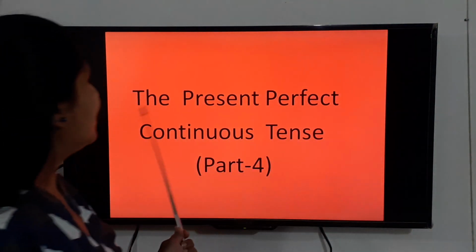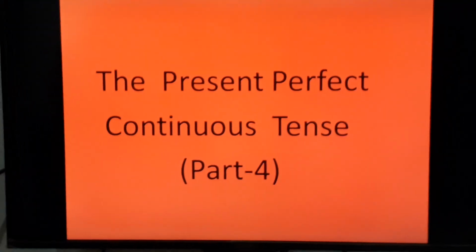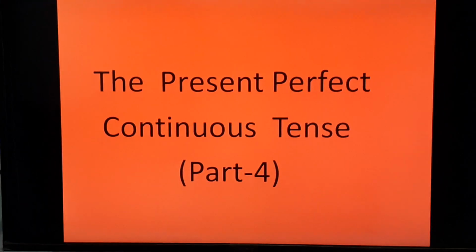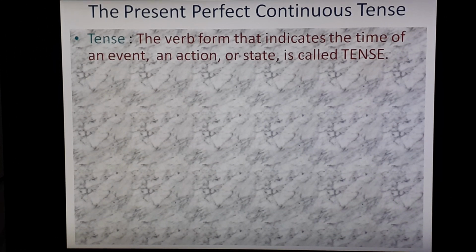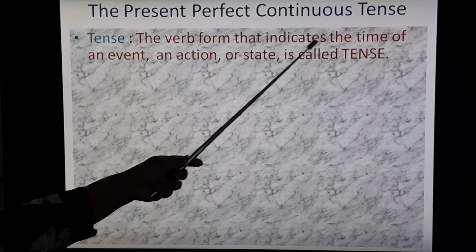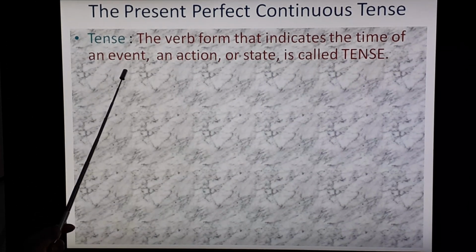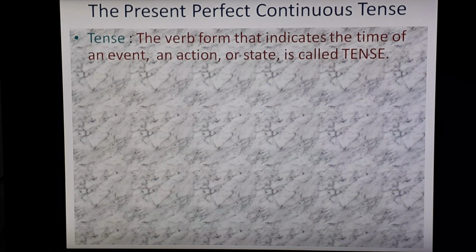This is the series of tenses. We have already completed 3 tenses and now we are going to see the present perfect continuous tense, that is tense number 4. Let's see the definition of tense first. The verb form that indicates the time of an event, an action or state is called tense.